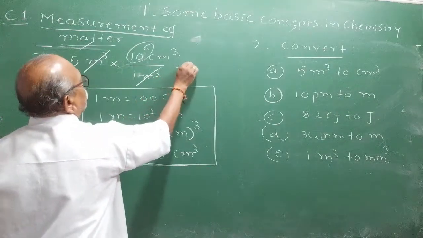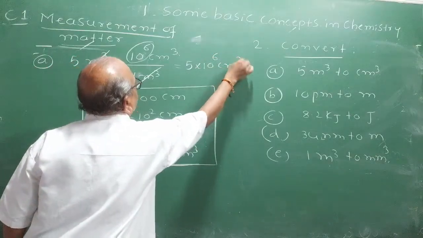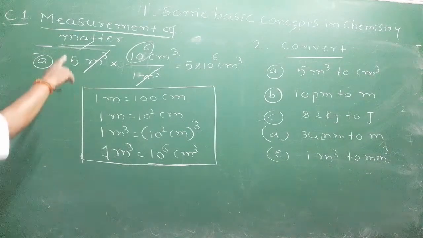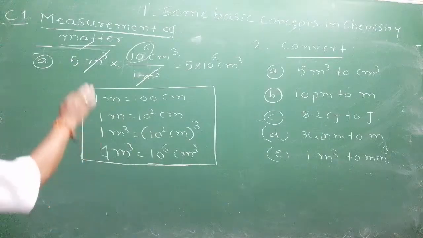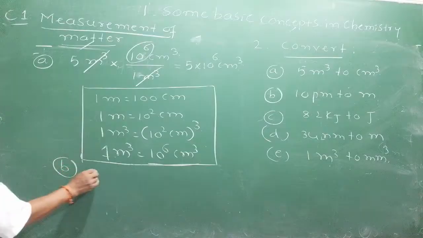Therefore, the answer will be 5 into 10 raised to 6 centimeter cube. This is the solution. Those who have not understood, you can note down. This is a very important thing. Many students are weak in this area, therefore they will lose the marks.